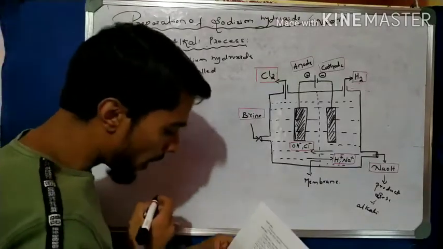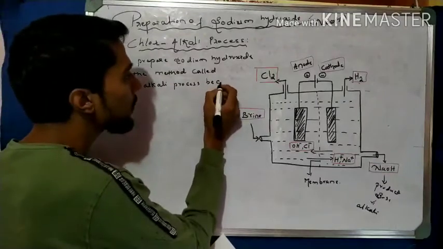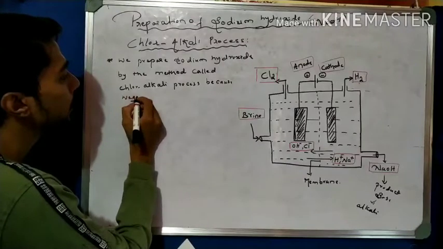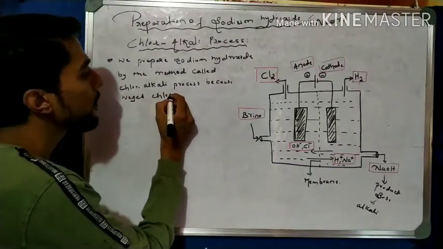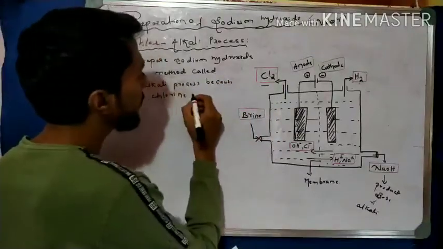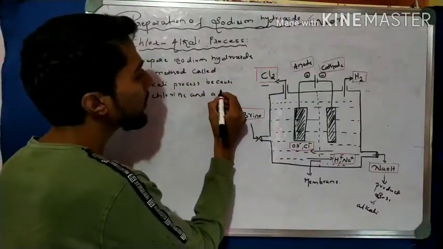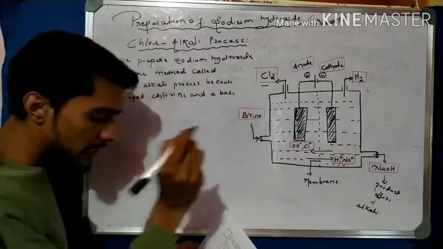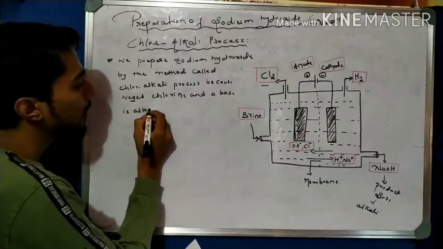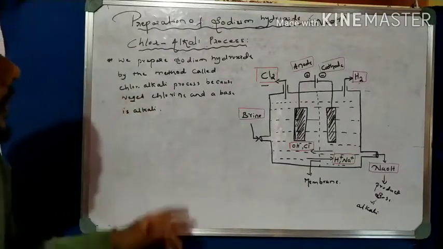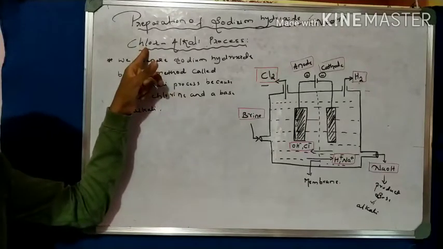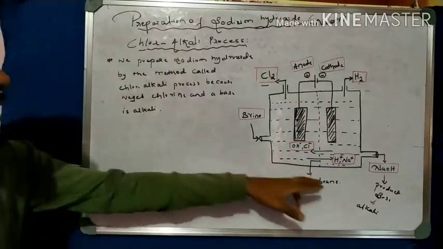So this process is chlor-alkali process because we get chlorine, right? We get here chlorine and a base that is NaOH, which is alkali, right? So a base is alkali. So here we call it chlor for chlorine, alkali for NaOH.